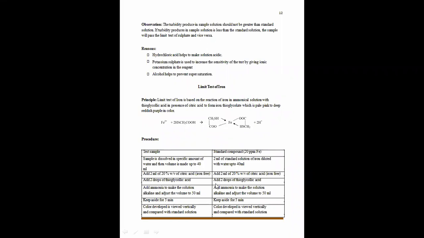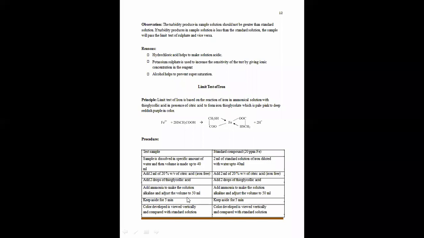Now, what is the reason behind adding 2 drops of thioglycolic acid? Basically, thioglycolic acid reacts with the ion solution to form the purple color complex of ion thioglycolate. So this is the reason we add the thioglycolic acid solution. After that, we proceed with the addition of ammonia to make the solution alkaline and adjust the volume up to 50 ml.